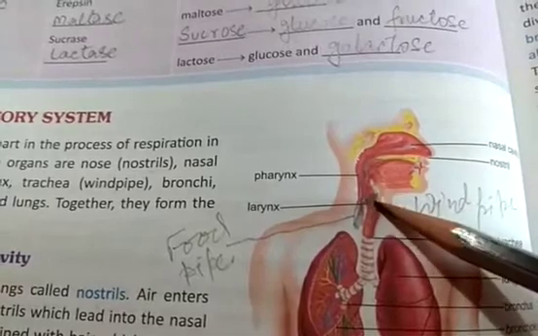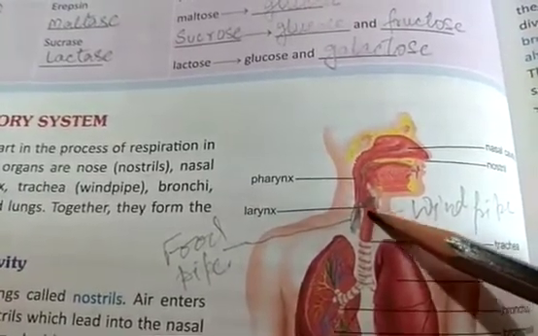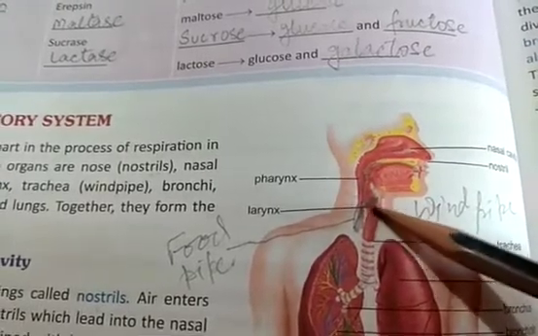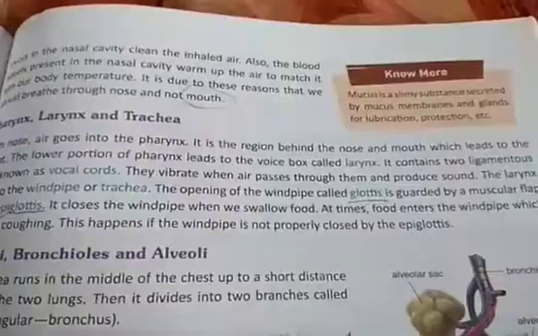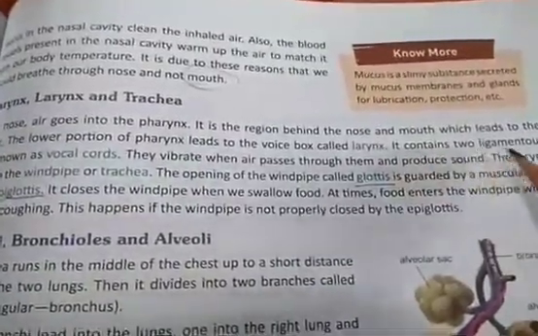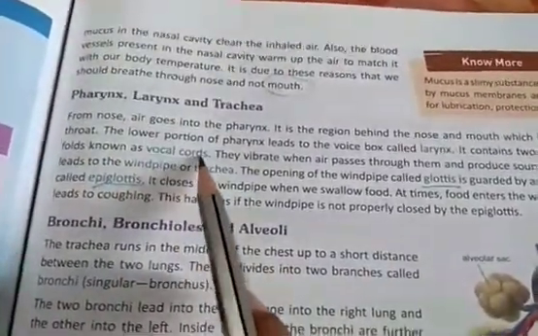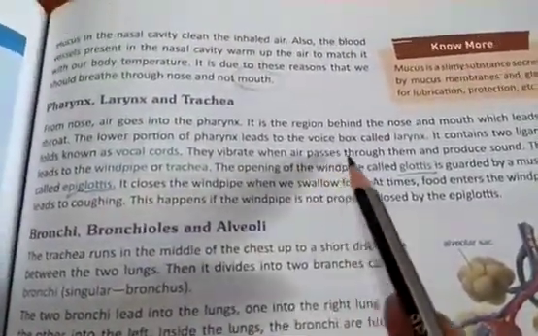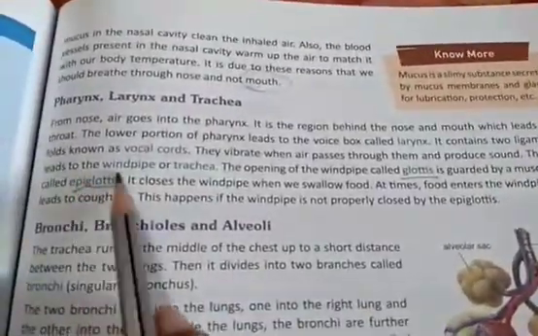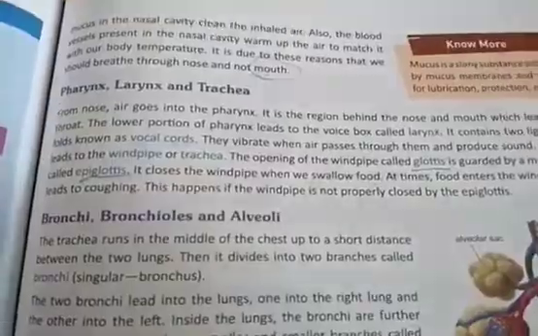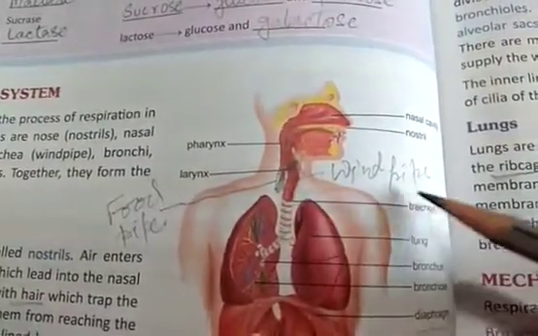Here some muscular structures are present. These are called vocal cords, and whenever the air passes through these vocal cords, they vibrate, and because of their vibration we can speak. So the larynx contains two ligamentous folds known as vocal cords. They vibrate when air passes through them and produce sound. The larynx leads to the windpipe or trachea. Okay.